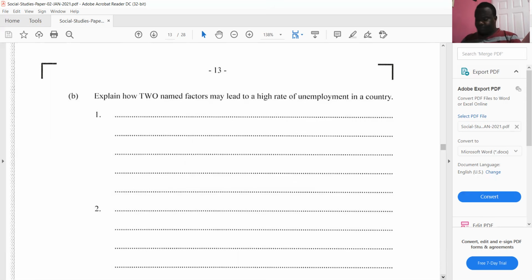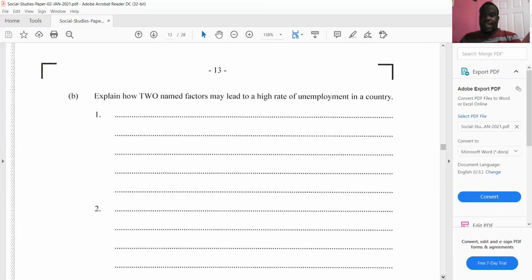One factor that may lead to a high rate of unemployment in a country is the introduction of technology in a particular field, right? For example, technology was introduced in cane cutting. So there's a machine that can actually harvest the cane. You can Google it, watch it on YouTube, and see how the machine works. That invention caused a lot of cane cutters to become unemployed, because the cane boss no longer needs them, because the machines could actually harvest cane instead of people, right?